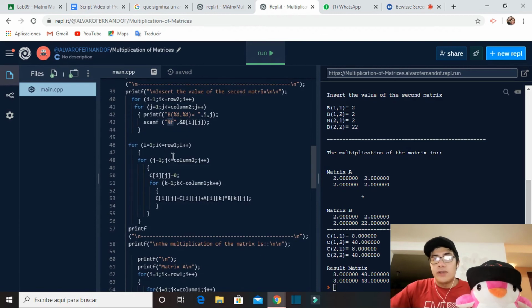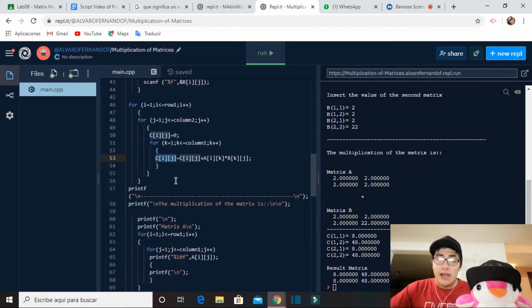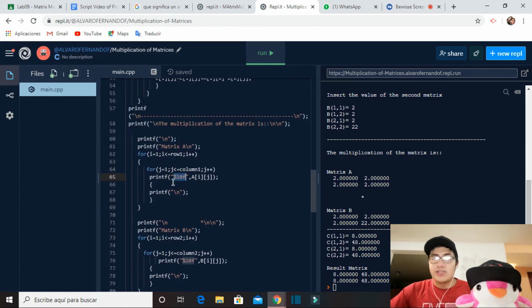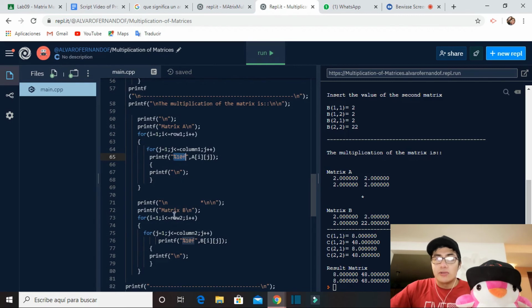Then with the three for statements, we do the operation, storing the result in the variable c. Then we print them doing the same as before with the fors. You can see that it puts a percentage with a precision and f, which means that it is printed as a floating point with a precision of 30 characters after the decimal point. We also have a \n to leave space between lines when printing, so the results look like a matrix.